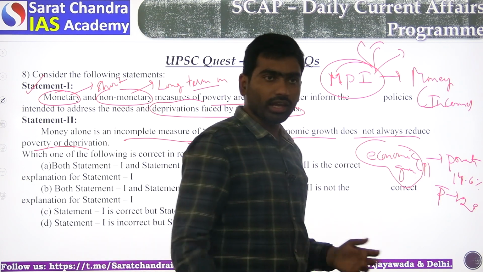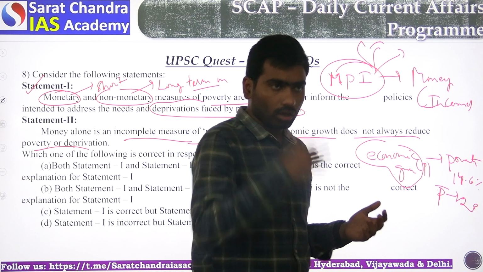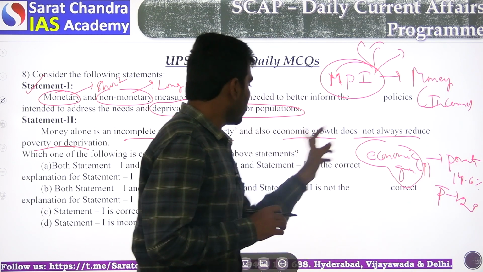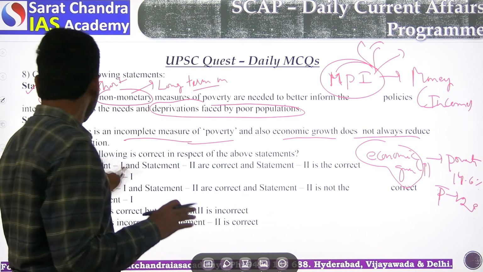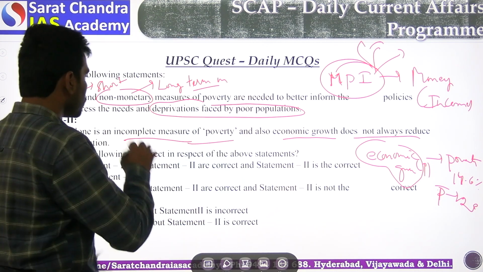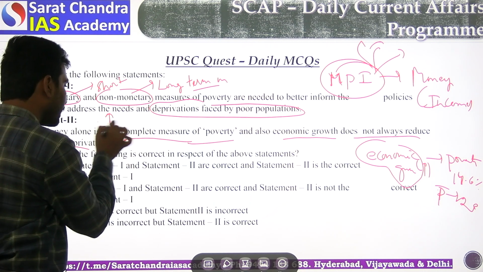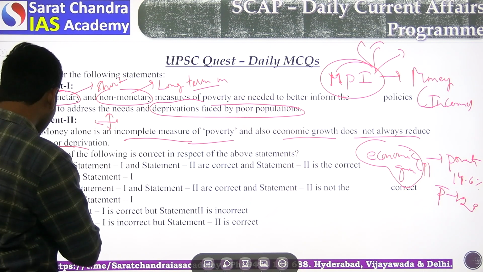Our growth is very high among various countries in the world, but the poverty rate is also high. So economic growth does not always reduce poverty. That is also true. So both statements are correct, but there is no direct link between these statements. So B is the correct answer.